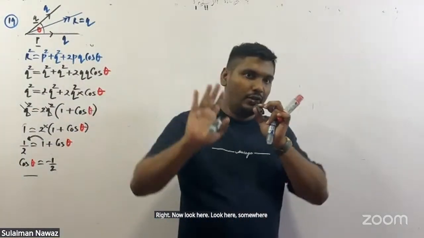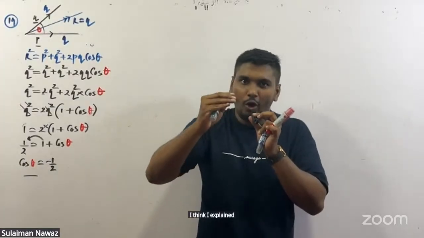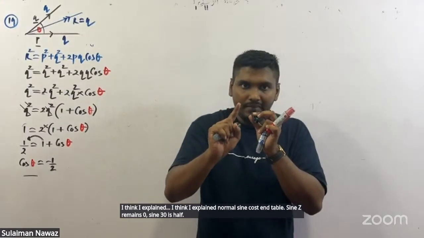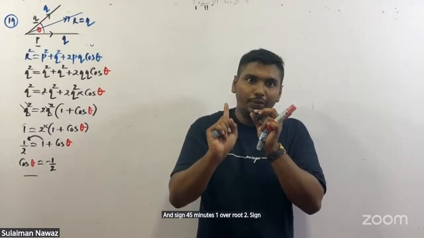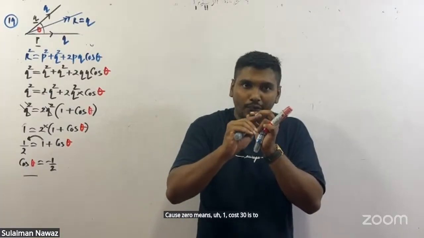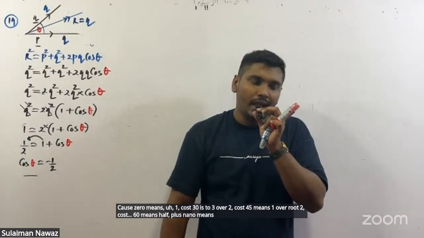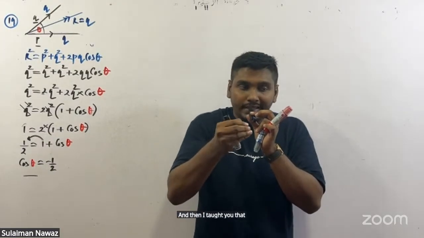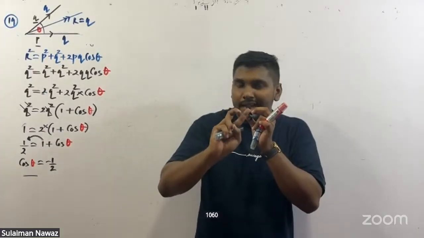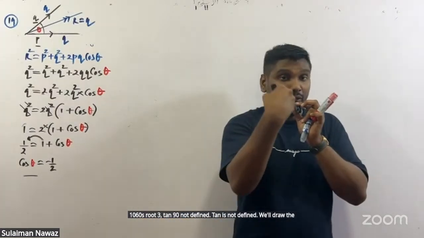Somewhere else, a special note, and draw this table. I think I explained the normal sine cosine table. Sine 0 is 0, sine 30 is half, sine 45 is 1 over root 2, sine 60 is root 3 over 2, sine 90 is 1. Cos 0 is 1, cos 30 is root 3 over 2, cos 45 is 1 over root 2, cos 60 is half, cos 90 is 0. Tan 0 is 0, tan 30 is 1 over root 3, tan 45 is exactly 1, tan 60 is root 3, tan 90 is not defined. We'll draw the expanded table also.